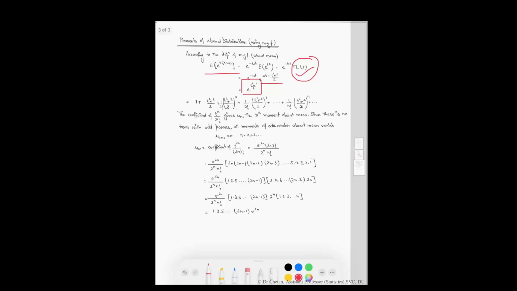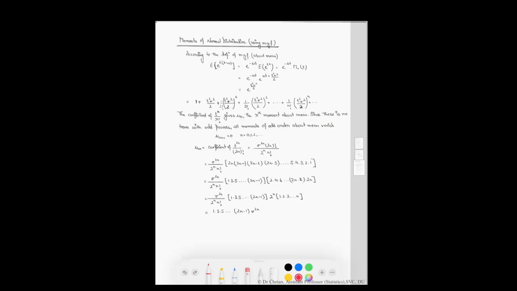Now expand this. We will get this, where the coefficient of t raised to the power r upon r factorial gives the rth moment about the mean. Since there is no term with odd powers in this equation, the odd order moments about the mean vanish. It means the odd order moment is equal to 0 in the case of the normal distribution.